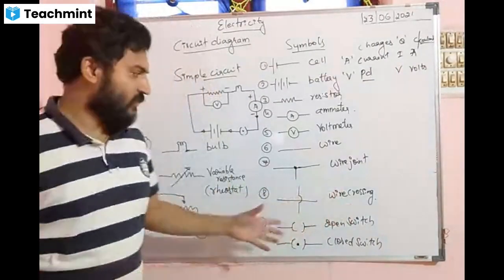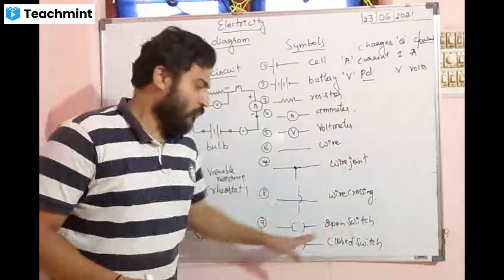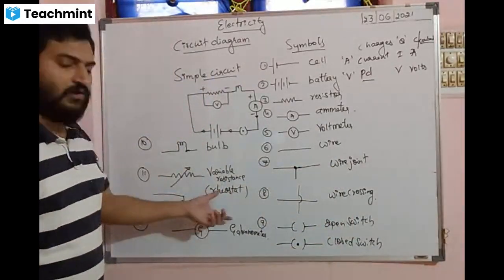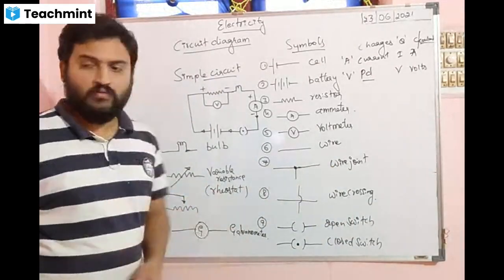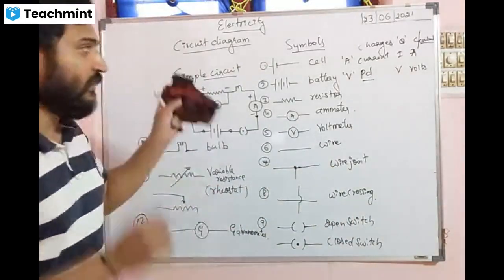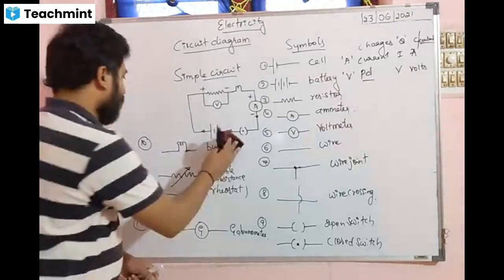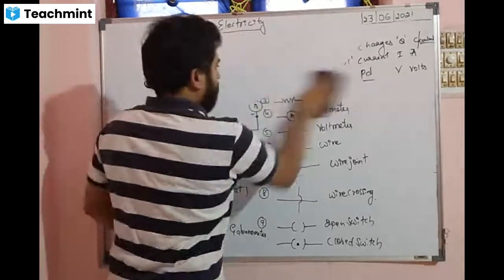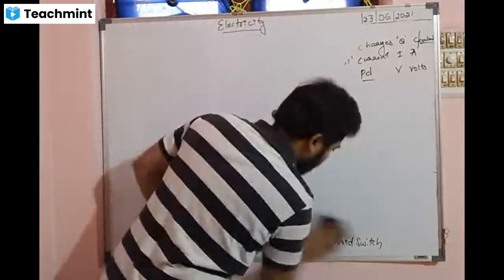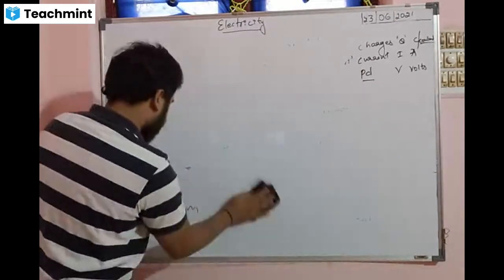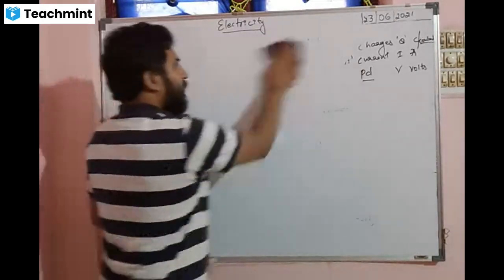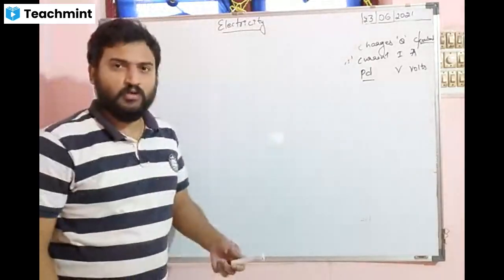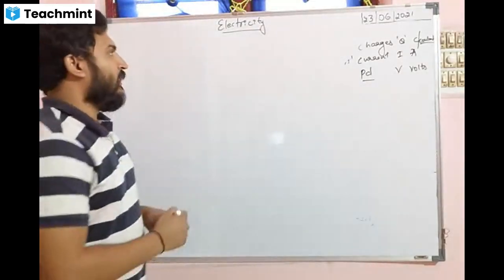The wires crossing each other. Here the wires are joined. Open switch, closed switch, bulb, electric bulb, variable resistor or rheostat, a galvanometer. Is there any doubt in any of the circuit diagrams? No, sir. There are different kinds of numericals. We will solve all the numericals later on. Very important numericals are present. We will solve them soon after this.